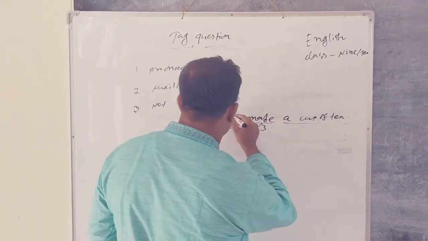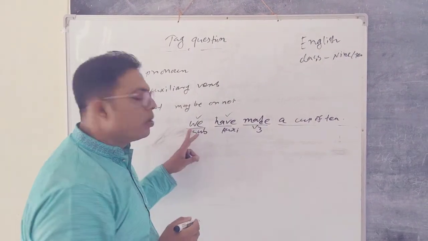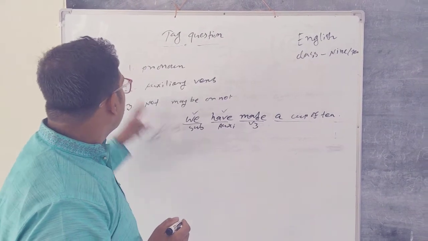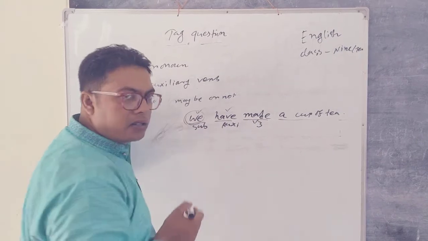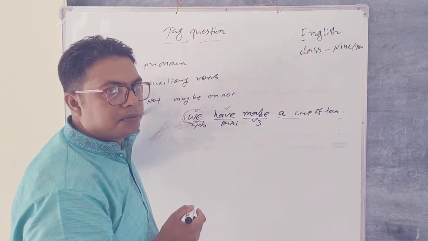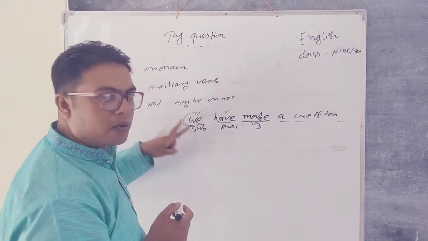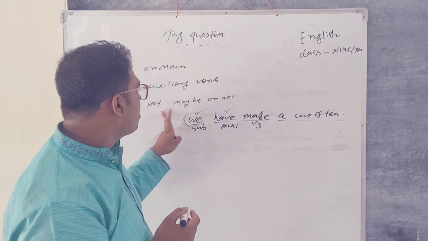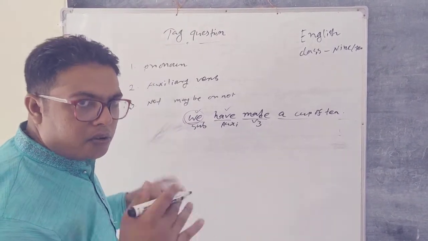Sorry, auxiliary verb, and we here is subject. So pronoun, auxiliary verb. This subject is also in pronoun form. Number 1 pronoun, number 2 auxiliary verb, and number 3 not, maybe or not. So I have to decorate it accordingly.